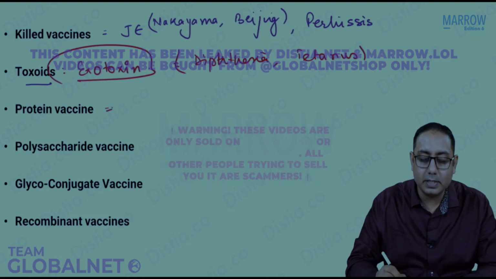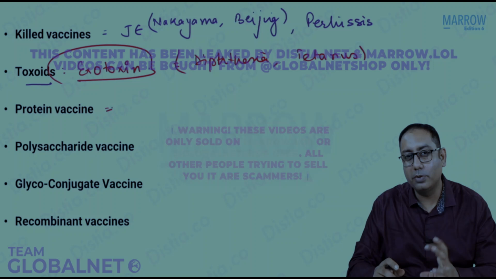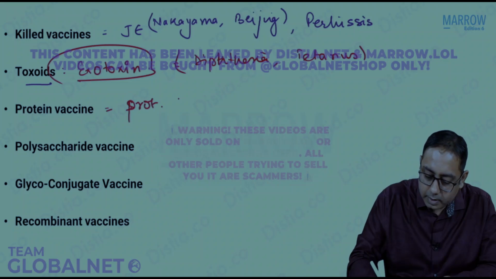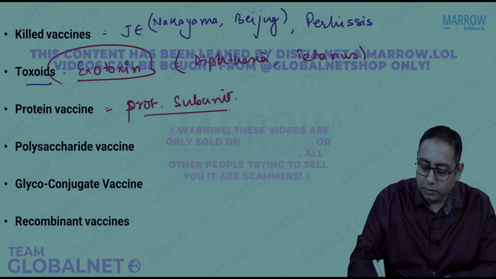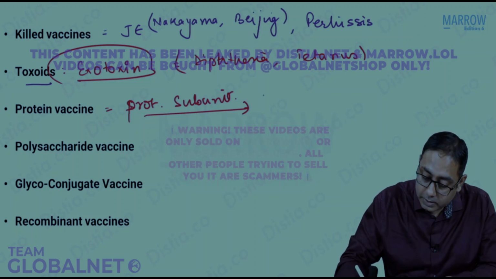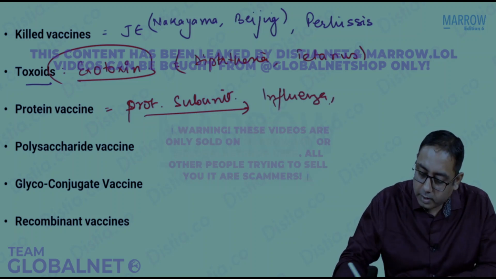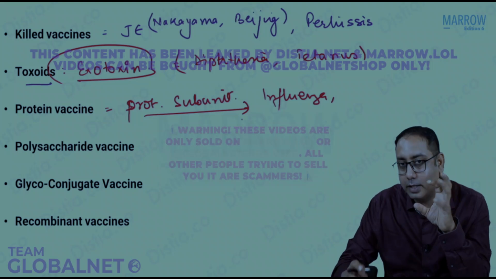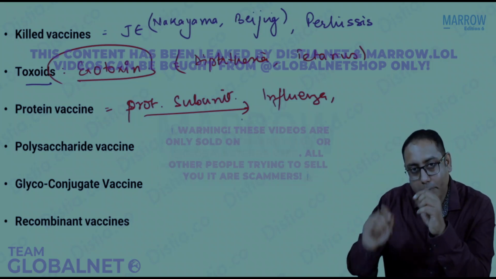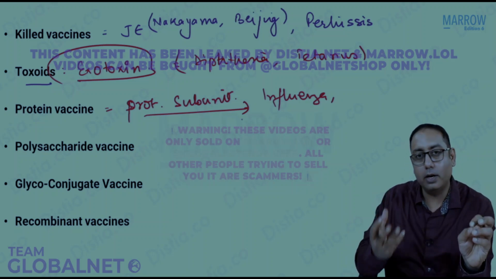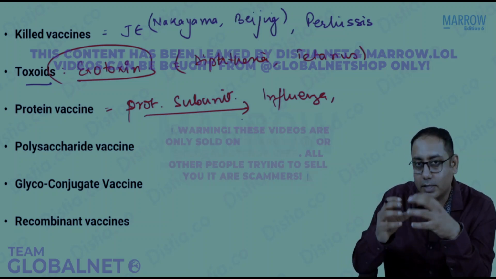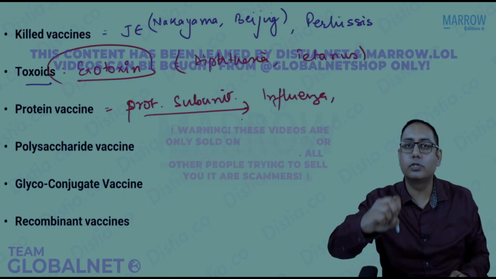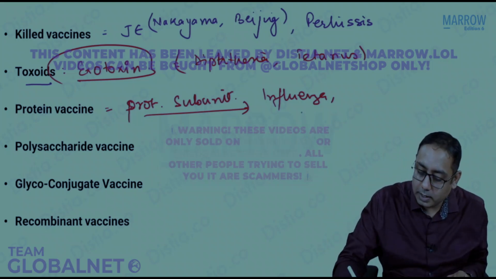Next in line is the protein vaccine. The protein vaccine is something similar to the toxoid, but the toxoid is where you're taking the exotoxin, whereas here you take any protein subunit of the organism. The example of protein subunit vaccines could be the influenza vaccine. The pertussis vaccine, I told you, is a killed vaccine, right? So in the killed vaccine, you're taking the organism and you're beating it so hard so that the genome is outside and only the outer shell is left inside. So that is a killed vaccine. In the protein subunit vaccine, we will take the outer shell. Out of that outer shell also some of the specific proteins are taken.